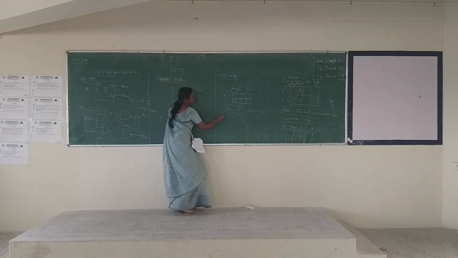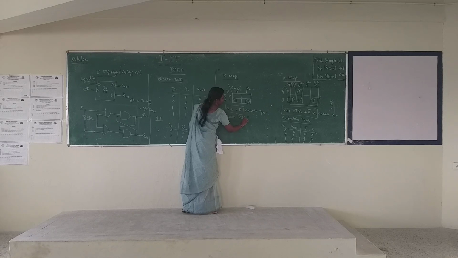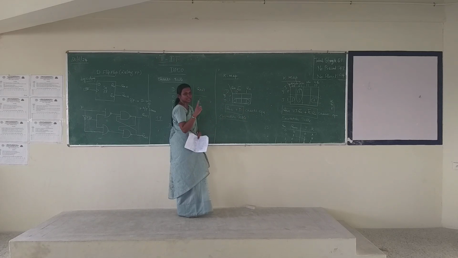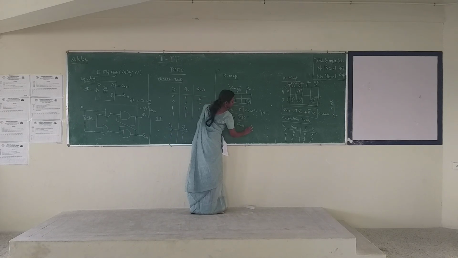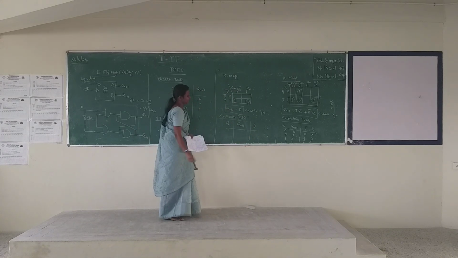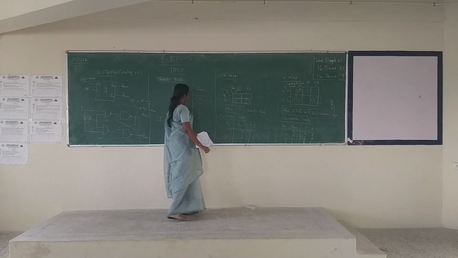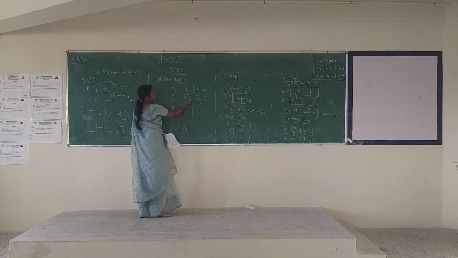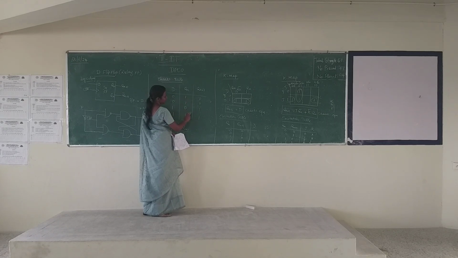Excitation table. Previous state and the next state give the input of the D flip-flop. So previous state is Qn, next state is Qn plus 1, input is D. What are the possible binary combinations? 0 0, 0 1, 1 0, 1 1. Check the characteristic table. 0, 0, 0, 0.